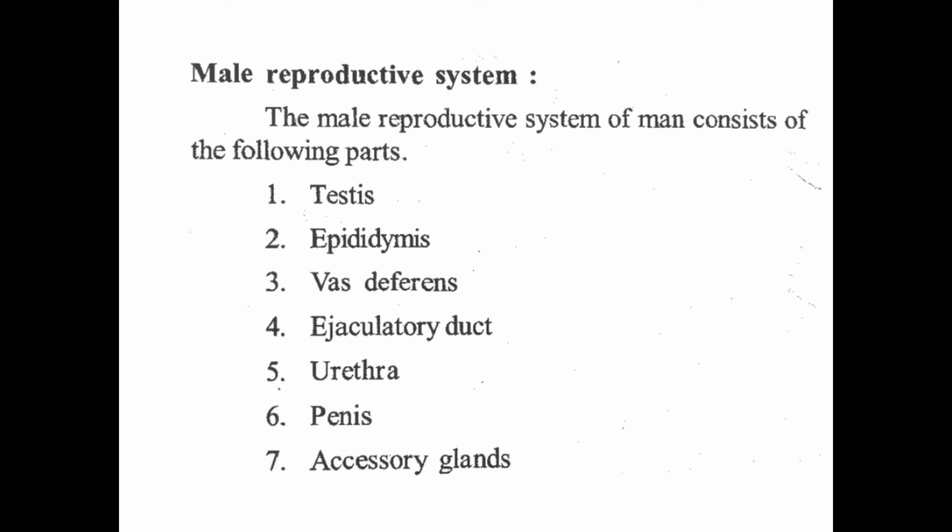Next, the male reproductive system. What organs are present in the male reproductive system? The male reproductive system of man consists of the following organs: testis, epididymis, vas deferens, ejaculatory duct, urethra, penis, and accessory glands.